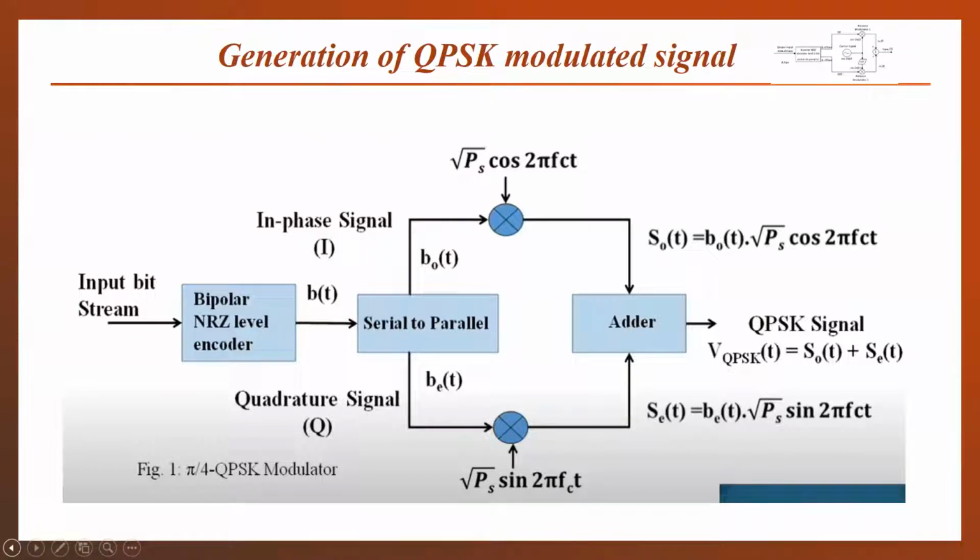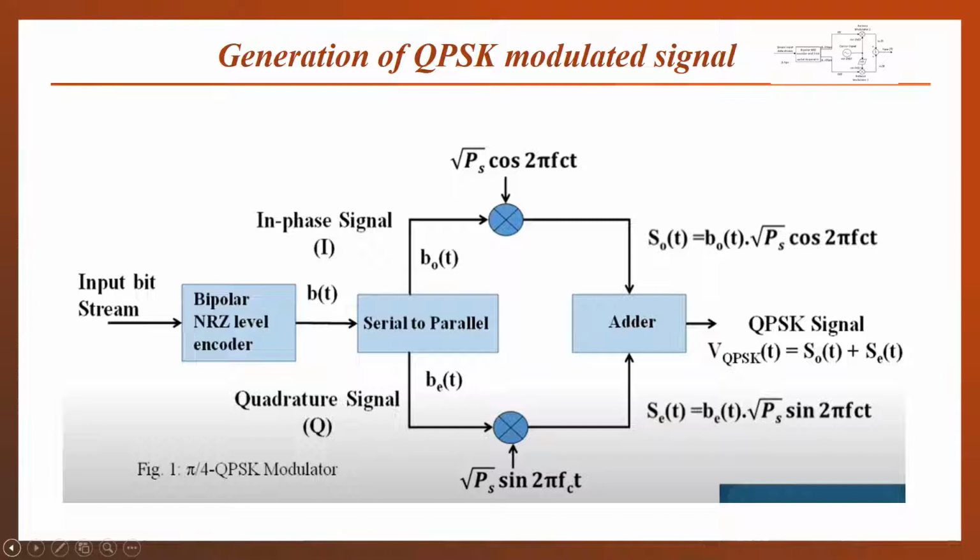The odd bits will be given to a balanced modulator having a cosinusoidal signal as the carrier signal, and the even bits will be given to the balanced modulator whose carrier signal is in sinusoidal form, or the 90-degree phase shifted version. Then both signals will be provided to an adder, which will add the outputs of both balanced modulators, and we will get the QPSK modulated signal.